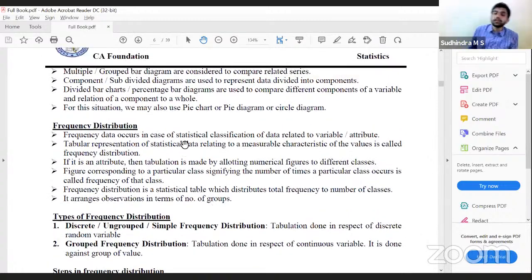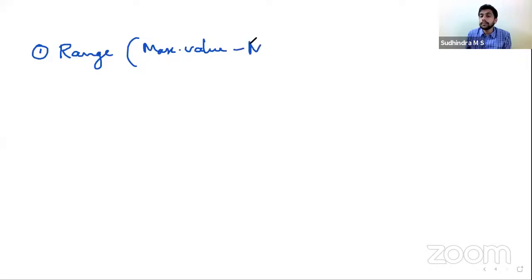What are the steps in frequency distribution? If it is discrete, it is very simple: I bring out all the values in the data, then correspondingly calculate the frequencies. Whereas if it is continuous, the issue comes in choosing the number of class intervals. What is the first step in constructing a continuous frequency distribution? Calculating the range. The maximum value in the data minus the minimum value gives the range.